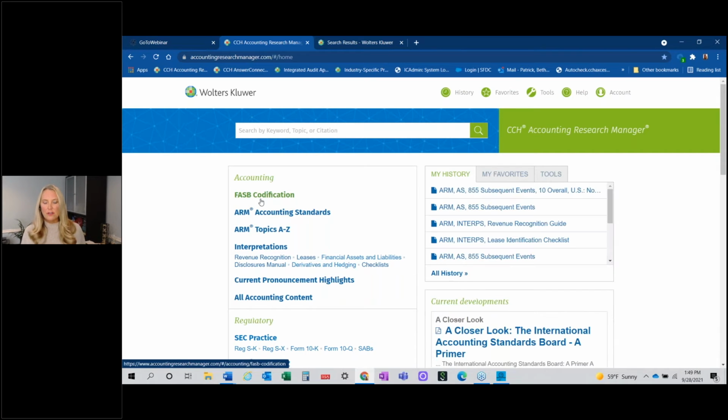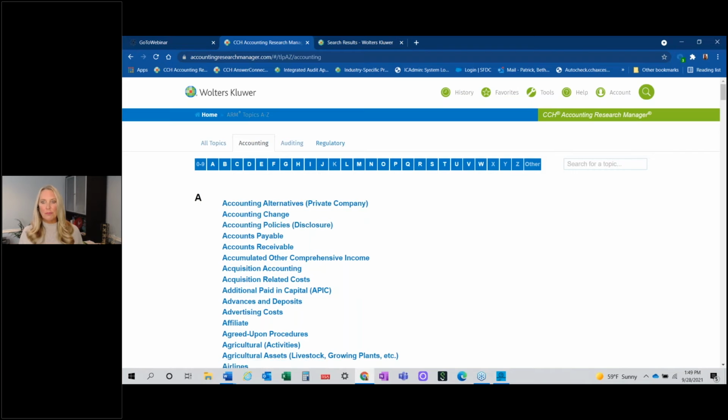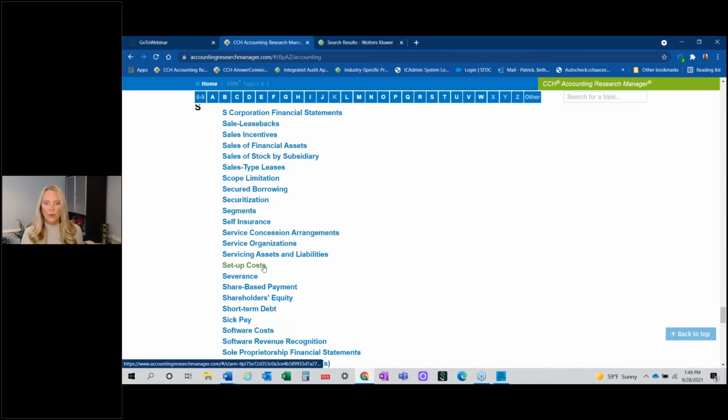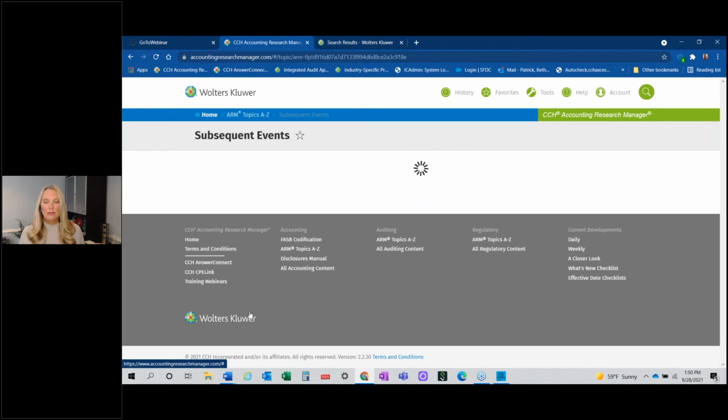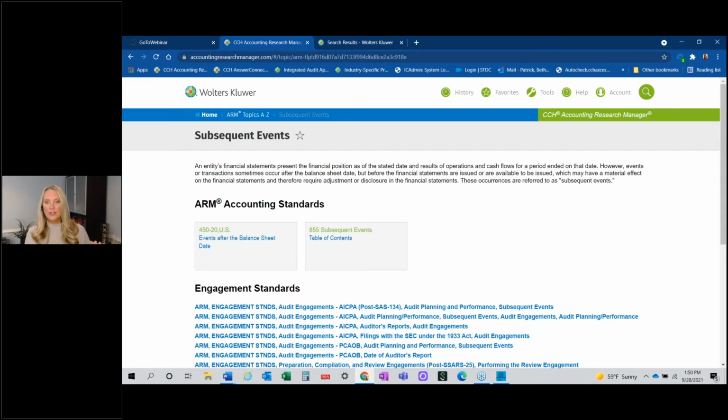If you didn't know the 855 that Lynn had told us, we actually have a topics A to Z, and you can look up the word that you're looking for. So I could actually go to S, I could type in subsequent, but let's just say, hey, I don't know all these numbers of the codification. Here's the word subsequent events. Where do I start? That's not a problem. We want to help guide you to it. We're going to give you a definition, but look where we're sending you. Here's that 855. And then, oh, well, look, there's something in this 452 that might be related.